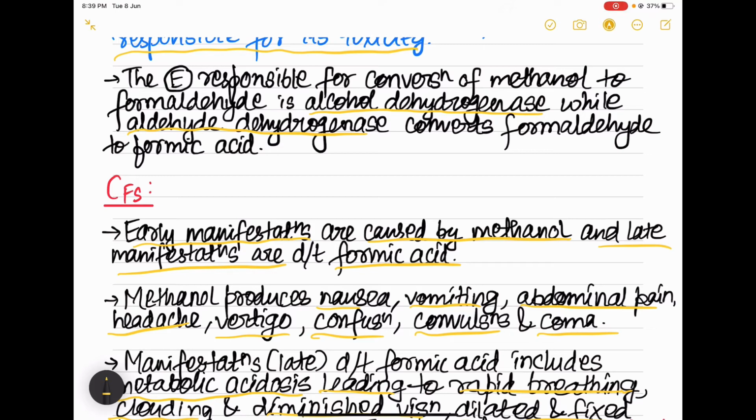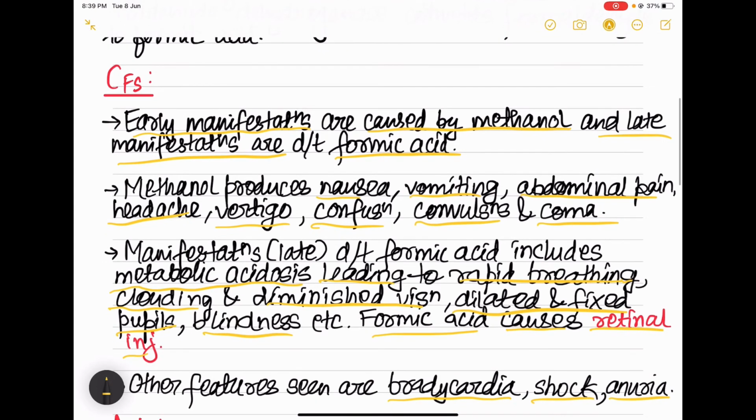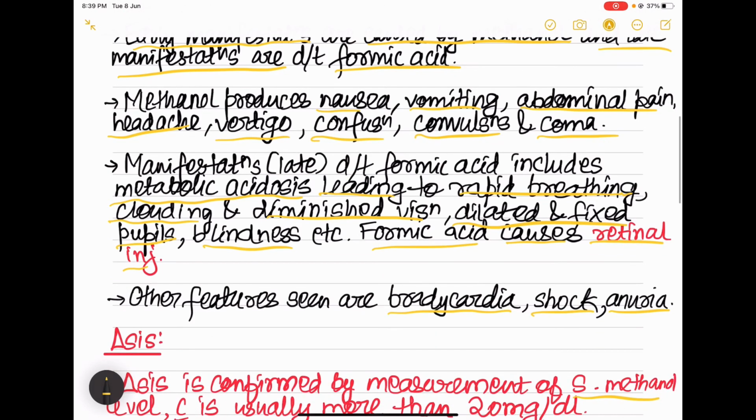Coming to the clinical features, early manifestations are caused by methanol and late manifestations are caused by formic acid. So the early manifestations include nausea, vomiting, abdominal pain, headache, vertigo, confusion, convulsions and coma. Okay, and the manifestations due to formic acid are metabolic acidosis, which is leading to rapid breathing. Then there is diminished vision, blindness, and formic acid is responsible for causing retinal injury. And other features include bradycardia, shock, anuria. Okay, bradycardia is decreased heart rate and anuria is non-passage of urine.